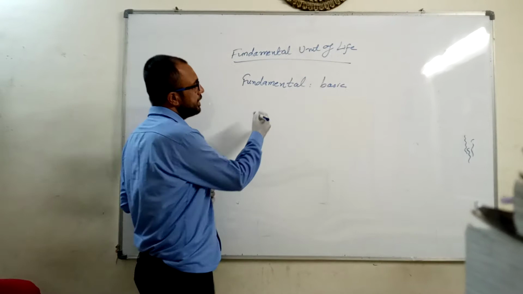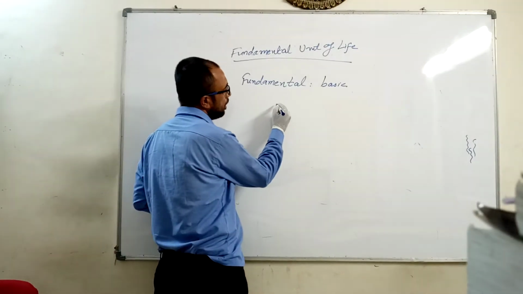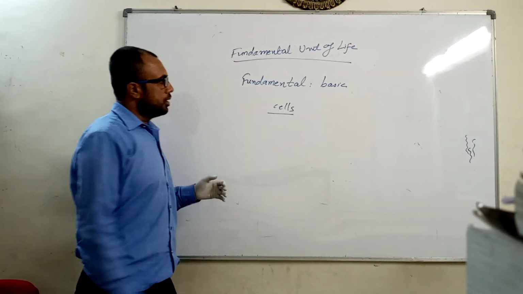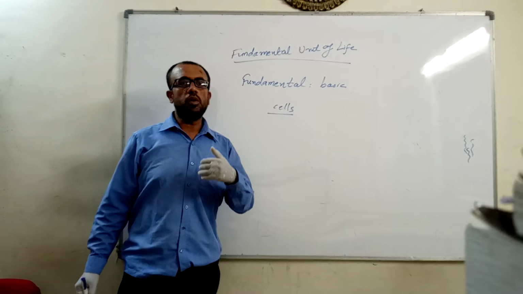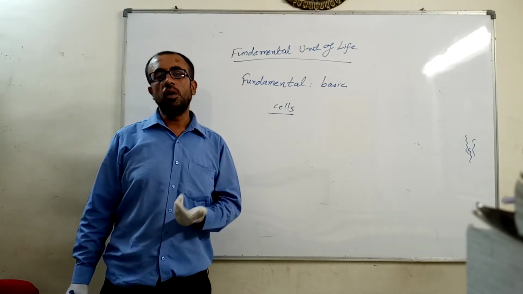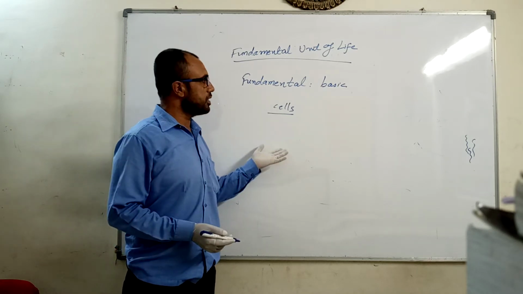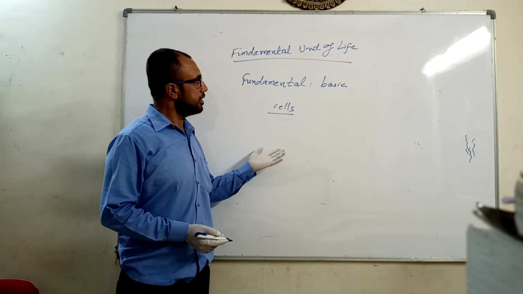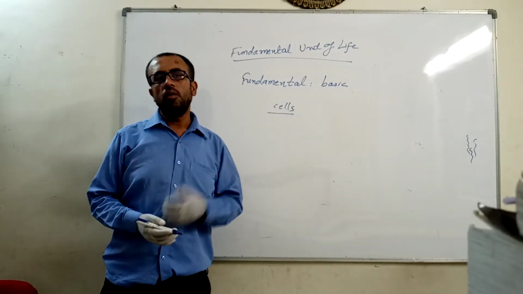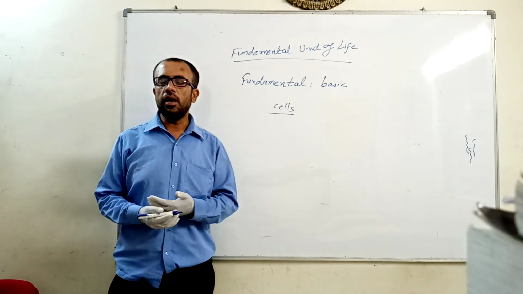The basic or fundamental entirety of a life, of an organism, are the cells. That is, the body of an organism, the structural organization of an organism, or even the functioning of an organism is with the help of cell. So cell is the fundamental or the basic unit of life, whether it's plants, animals, microorganisms, etc.